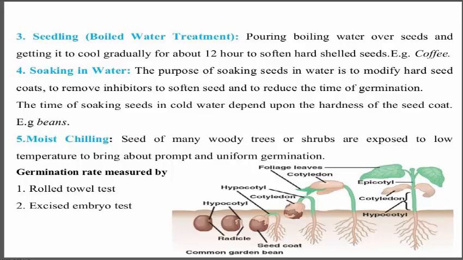Then there is boiled water treatment, soaking in water, and moist chilling. In the boiled water treatment, boiling water is poured over certain seeds and they are then cooled. Soaking in water means the seeds are soaked in water to modify their hard seed coats. Moist chilling means the seeds of many woody trees and shrubs are exposed to low temperature to promote their germination rate. Germination is measured by two tests, the roll towel test and the excised embryo test.